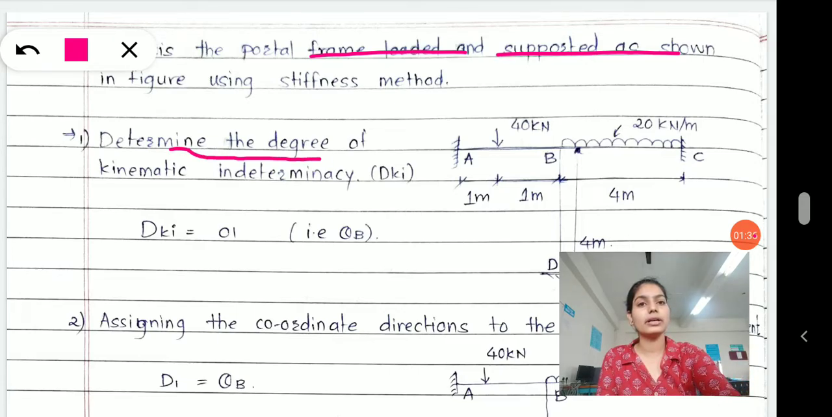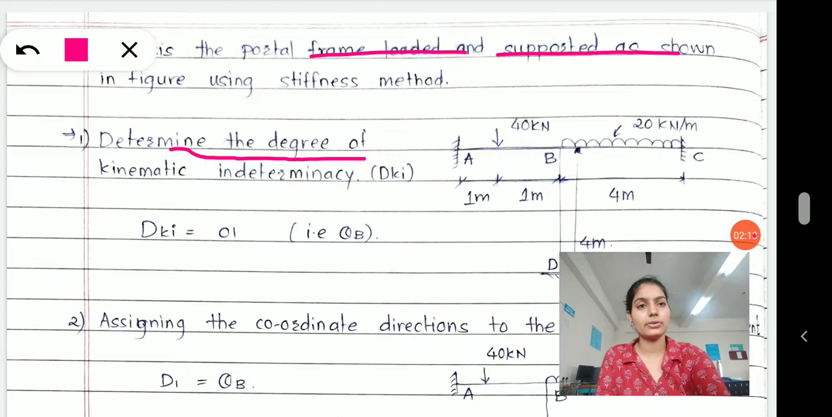we first of all go for determining the degree of kinematic indeterminacy, DKI, which equals 1, and theta B is representing the degree of kinematic indeterminacy at joint B. Now how the degree of kinematic indeterminacy is 1, that is a part of discussion, but we have already understood that, we have discussed that in unit number 1. Okay, kinematic indeterminacy talks about the displacement taking place in your frames or your beam,